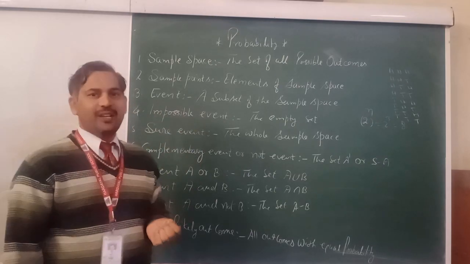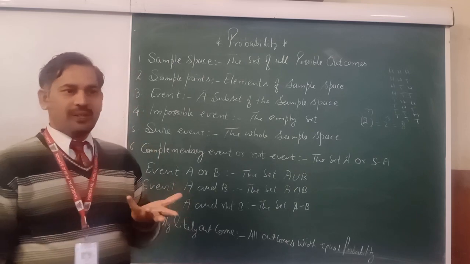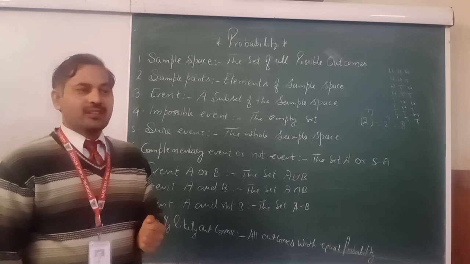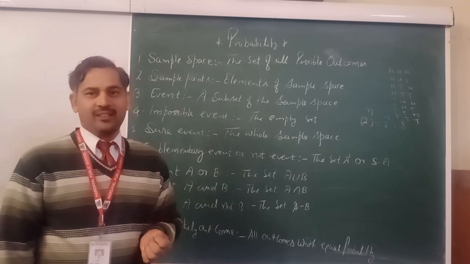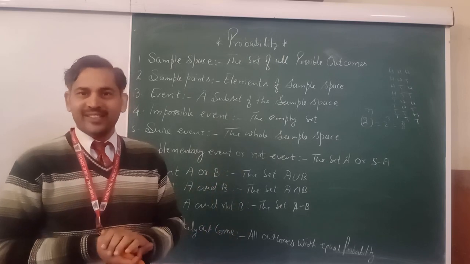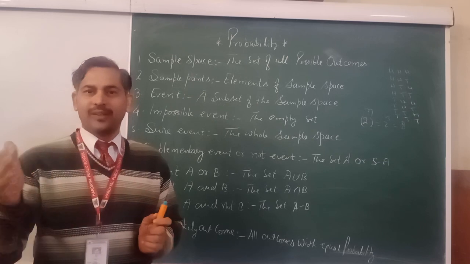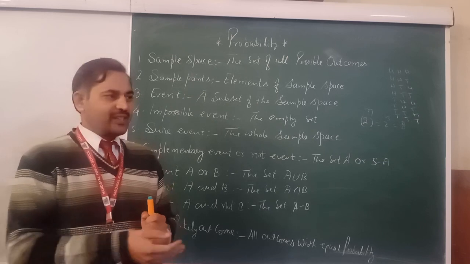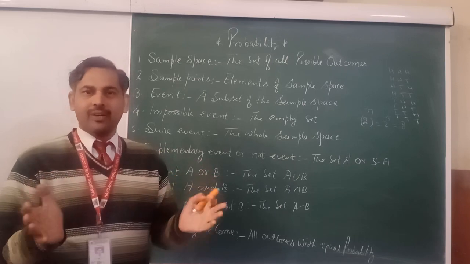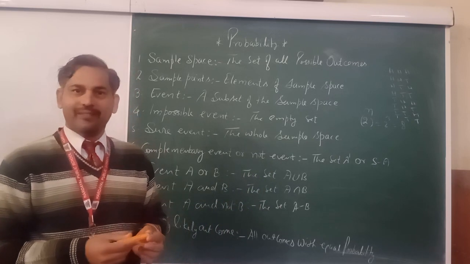Now, the impossible event. This is a most important question. What is an impossible event? If we throw a dice and anyone asks the probability of 7, you know very well, you play the game, a dice has only 6 faces. There are 6 points written on it, 1, 2, 3, 4, 5, 6. And if a student asks, sir, tell me the probability of 7, 7 will not be an outcome. So that is known as an impossible event.